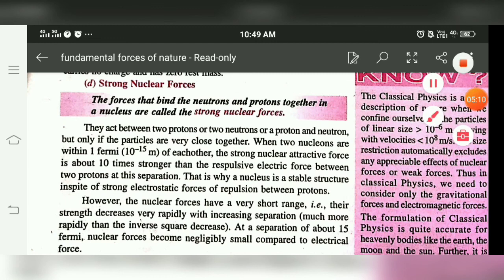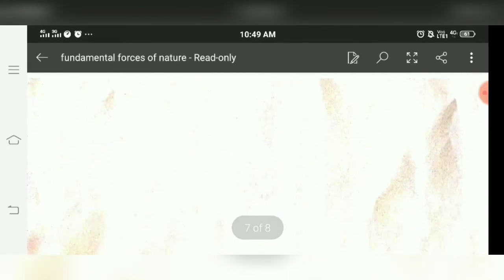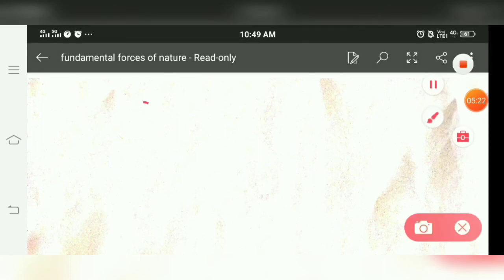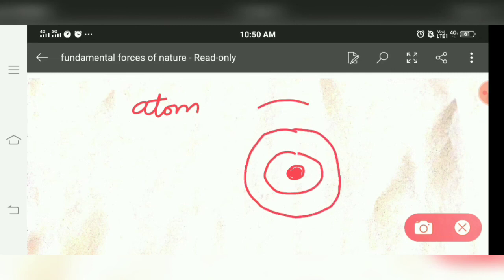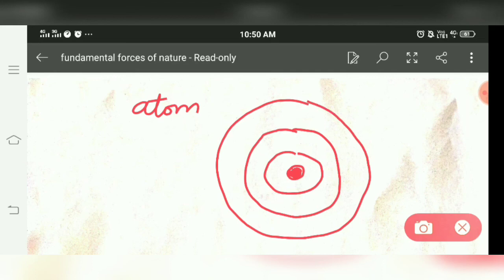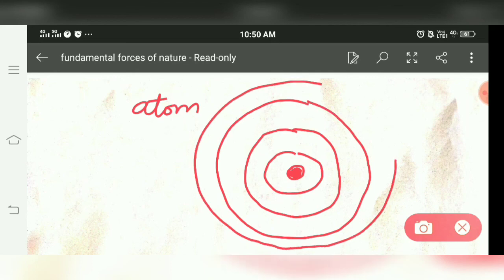Next is strong nuclear forces. The strong nuclear forces are the forces which act inside the nucleus. As we know, an atom consists of a nucleus at the center, with orbits around it where electrons are present in different orbits.